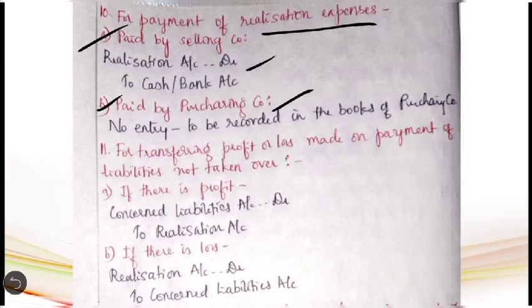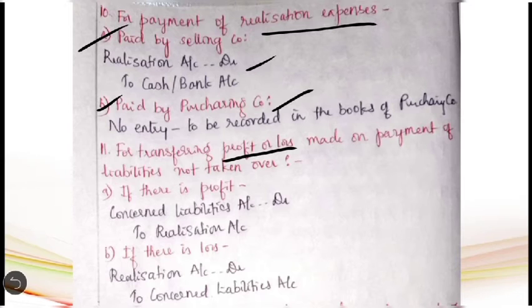Okay, then coming to the 11th entry, that is for transferring the profit or loss made on the payment of liabilities not taken over. Just now we discussed that sometimes all the assets are not taken over by the purchasing company. Same way, all the liabilities need not be taken over by the purchasing company. In such a case, left out liabilities have to be paid by the selling company itself. For example, there may be three liabilities: debentures, bills payable and creditors, out of which debentures and bills payable are taken over by the purchasing company, creditors are not taken over. So now the selling company has to make the payment to the creditors.